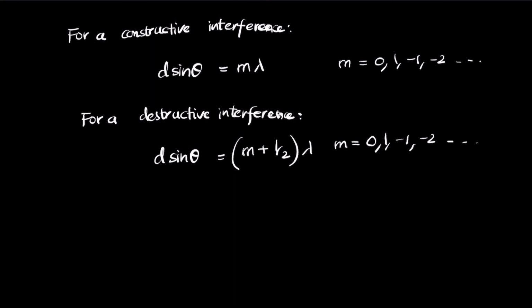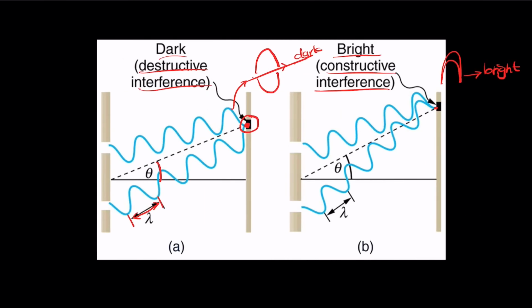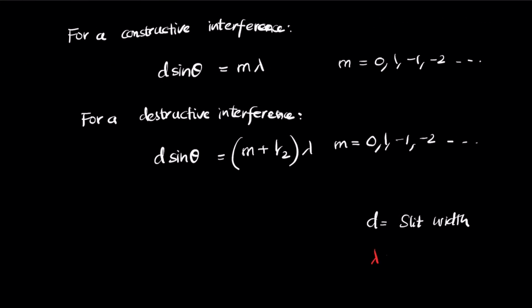You don't need to derive the formulas. This is out of the scope of the course, so I'm not going to derive them. Based on the idea here, d represents the distance between the two slits, right? This distance is d here. And lambda is the wavelength of light,